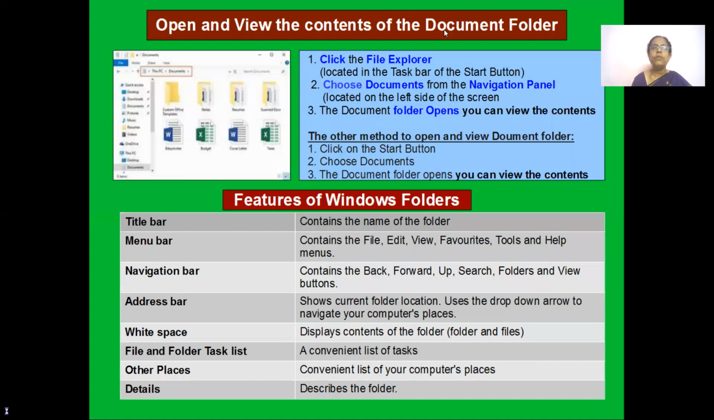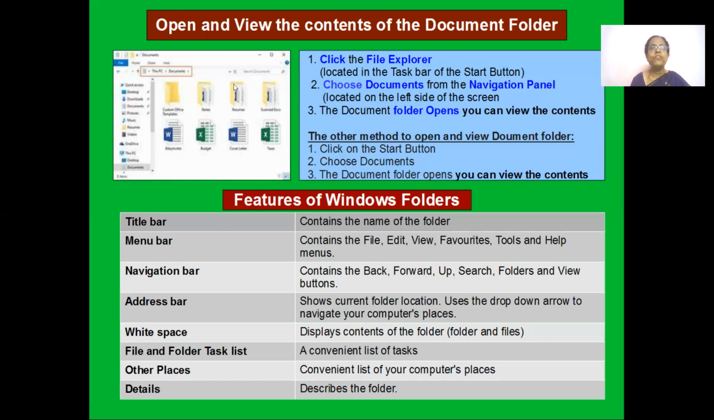Now, if you want to open and view any content in the document, what would you do? First, you would click on the File Explorer, which is found in the taskbar. And in your navigation pane here, you would select Documents, because you're going to see what is in the documents. After clicking on Documents, you can see here the Documents folder is being opened. Click on the Explorer, select Documents, the Documents folder opens, and here you can find all the files and folders available in the Documents folder. The other way to open the Documents folder: click on the Start button, then choose Documents, and you can open and view the contents of the documents.